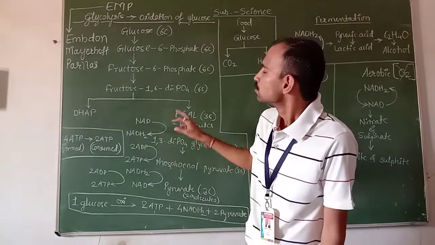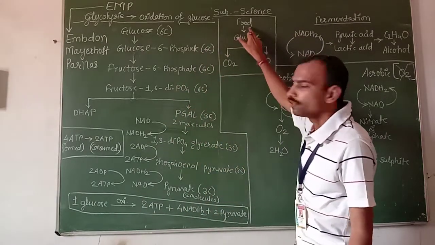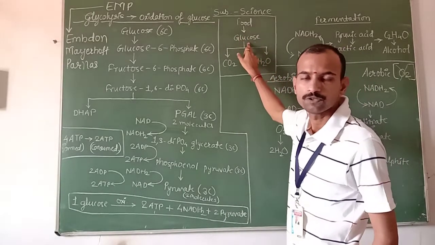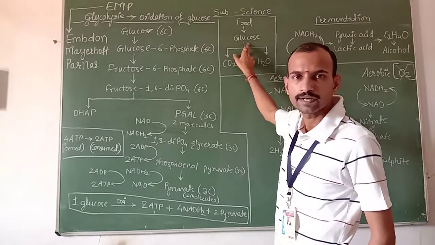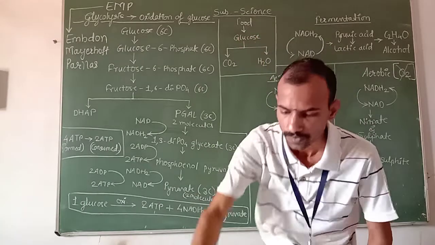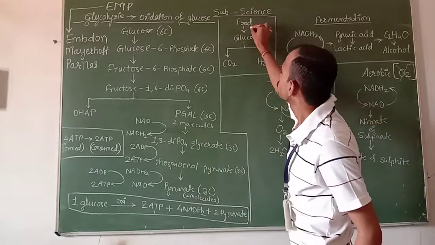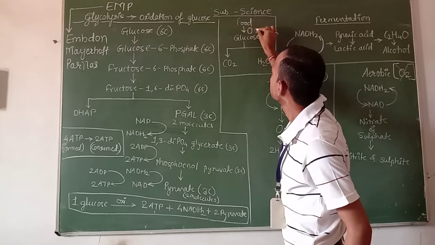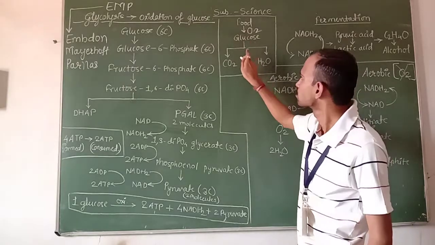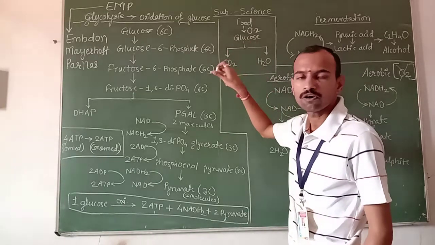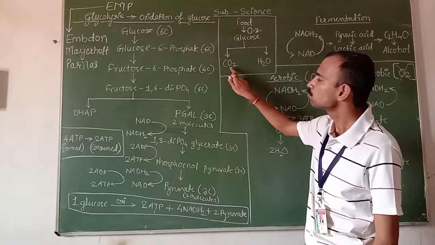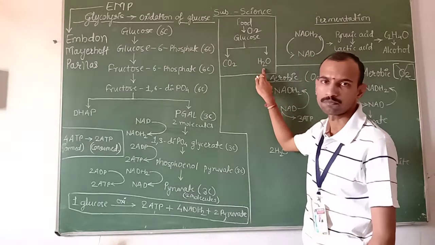So food is first oxidized and forms glucose. You all know that glucose is a carbohydrate which provides energy. Food gets oxidized in presence of O2 and is converted into glucose. The glucose further gets oxidized in our body and is converted into CO2, that is carbon dioxide, and water molecules.